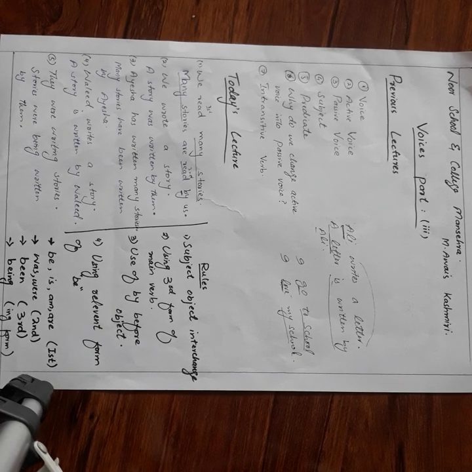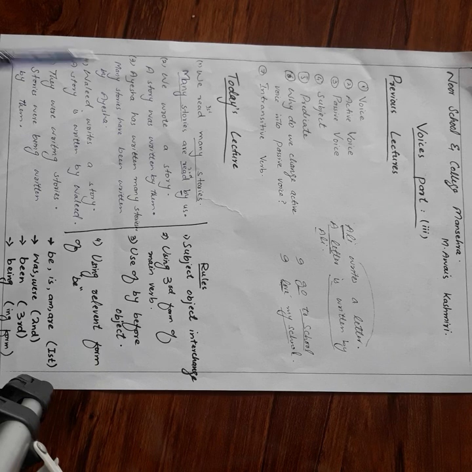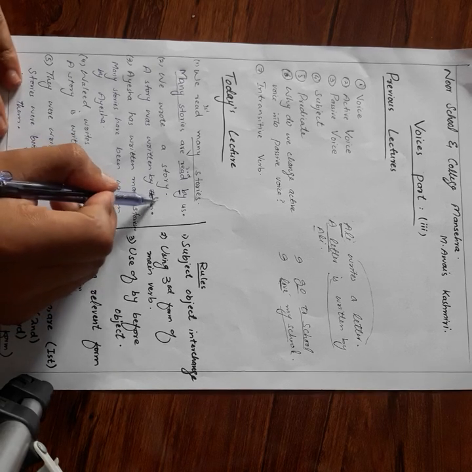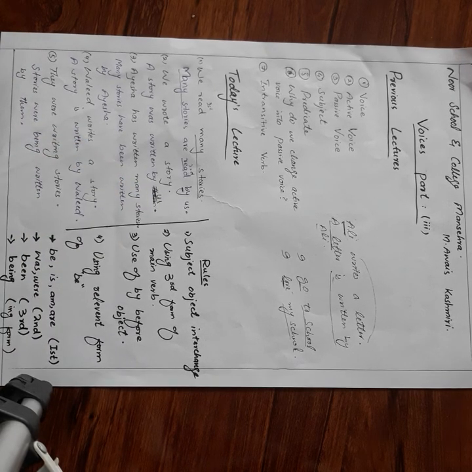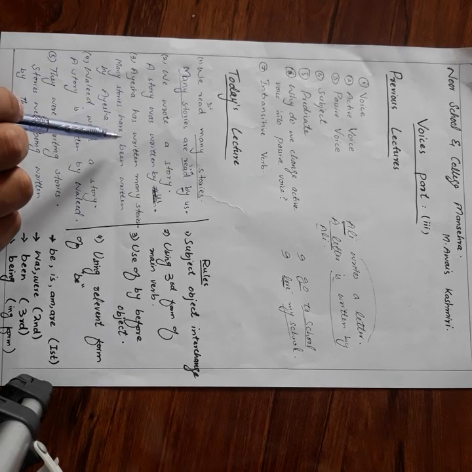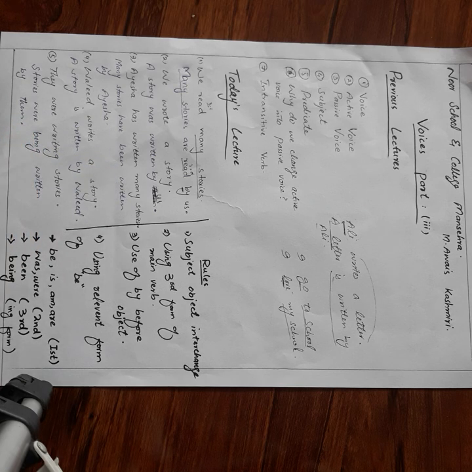Then dear students, look at all the examples. We wrote a story, a story was written by us. Then Aisha has written many stories. Many stories have been written by Aisha.